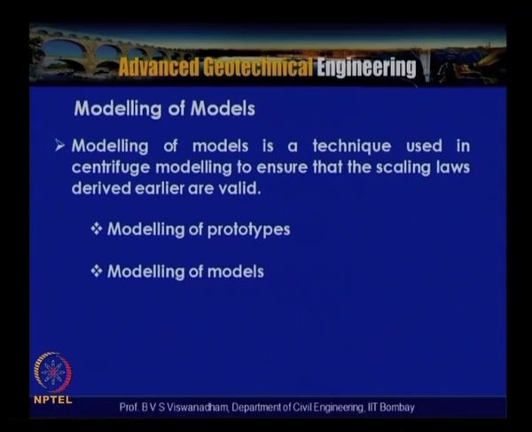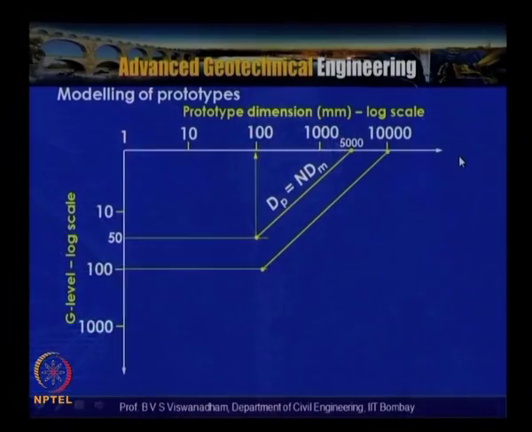Similarly, in modeling of models, there are two subcategories: modeling of prototypes and modeling of models. Here the prototype dimensions are given on a log scale and the gravity levels are also given on a log scale on the vertical axis. When you have a 5 meter prototype, let us say a footing size of 5 meter, it is scaled down to 100 mm at 50 G. So this is nothing but dP equal to 50 into 100, which is 5000 mm. This is directly a modeling of a prototype into a centrifuge model.